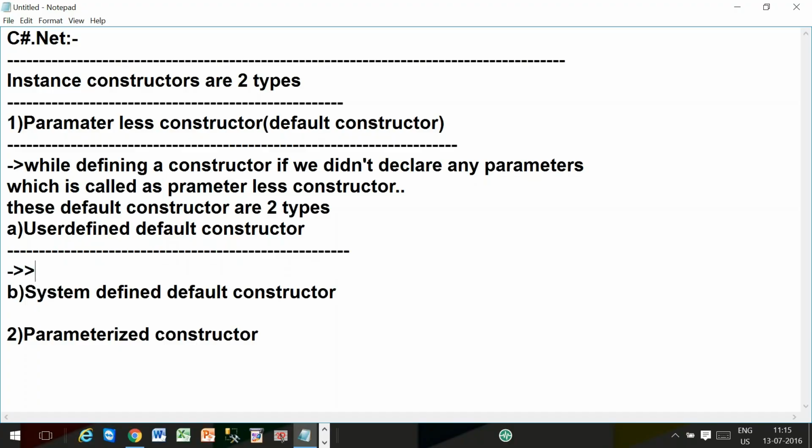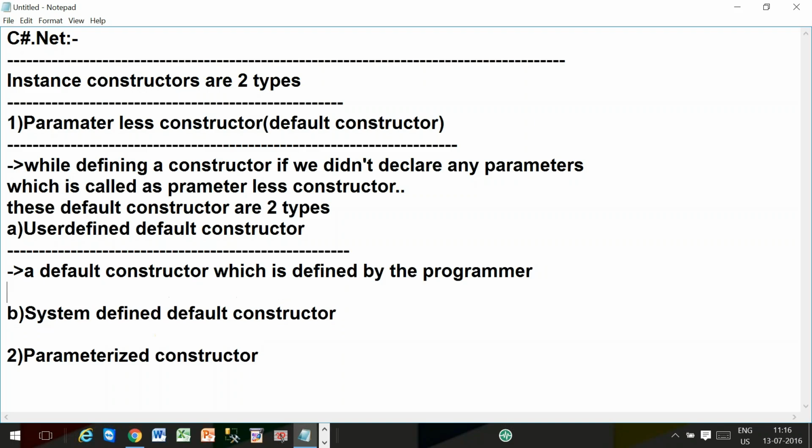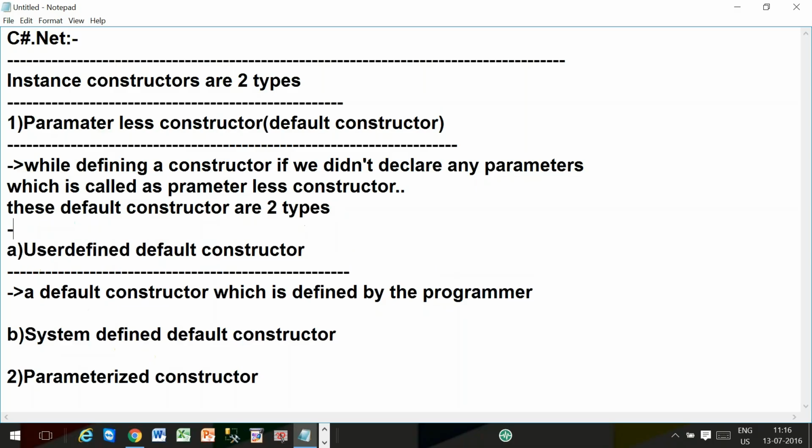Coming to the user defined default constructor, what do you mean by user defined default constructor? A default constructor which is defined by the programmer. But here you have to remember one more important point I forgot.